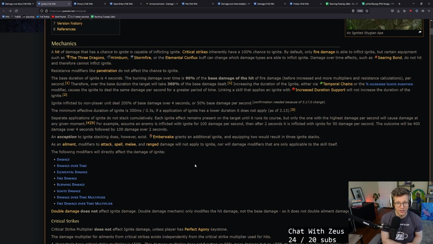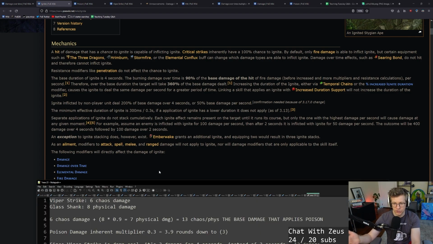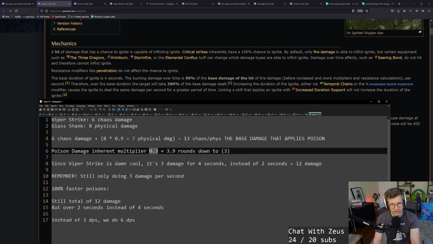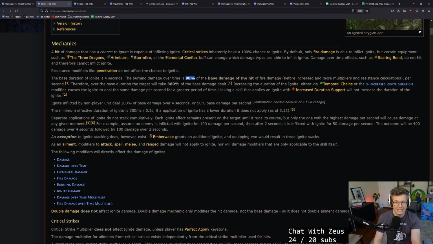Resistance modifiers like penetration do not affect the chance to ignite. The base duration of ignite is 4 seconds. The burning damage over time is 90% of the base damage of the hit. Exactly the same, similar calculations to the poison, right? We saw that there was a 30% multiplier for poison damage, whereas with fire damage, it's a 90% of the base damage multiplier. And this is before the increased and more multipliers, resistance calculations, all that type of stuff.